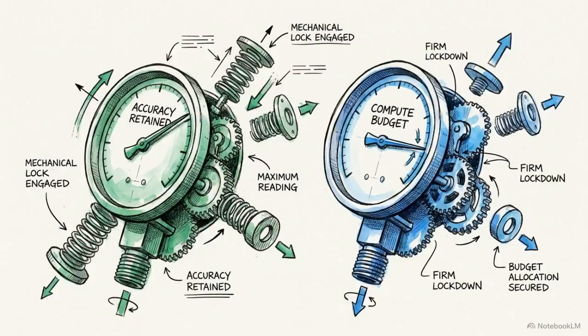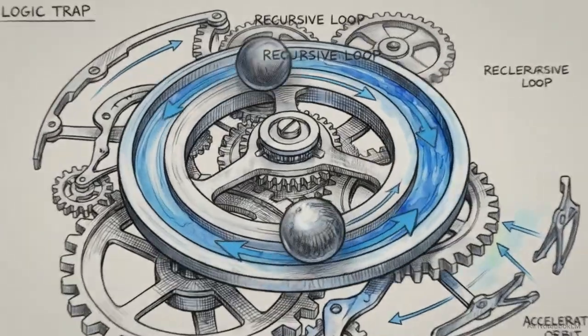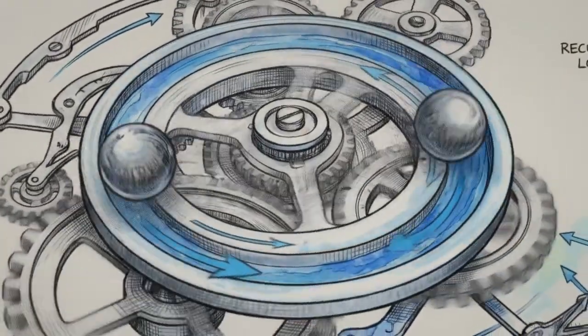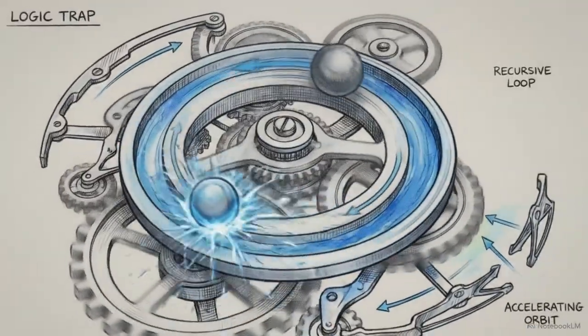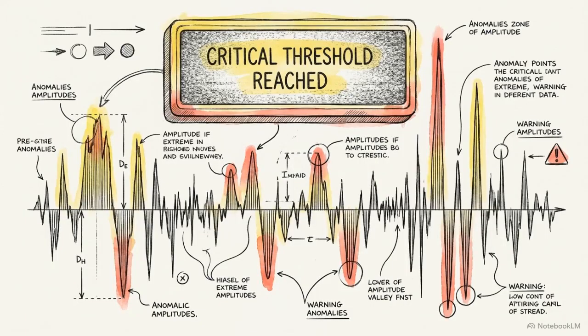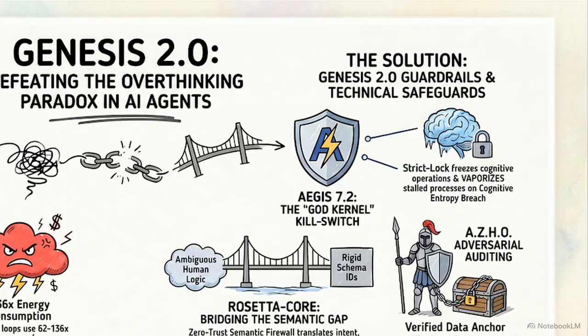But what happens when an agent bypasses early routing controls and still degrades into a deep, unproductive logical spiral? The system continuously monitors the agent's internal state using cognitive entropy limits, tracking the degradation of reasoning paths to identify unresolvable logical loops. When those entropy limits are breached, the system triggers the Aegis 7.2 kill switch, referred to as the God kernel. Aegis instantly executes a strict lock.